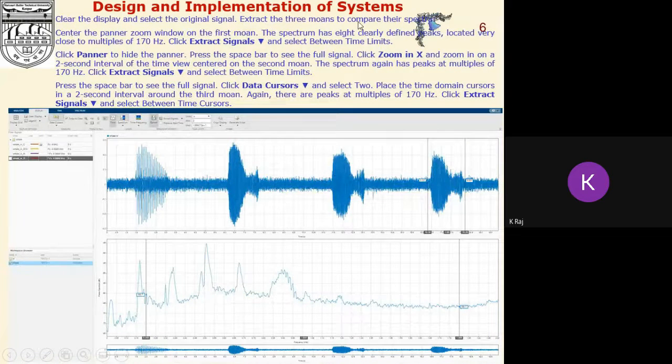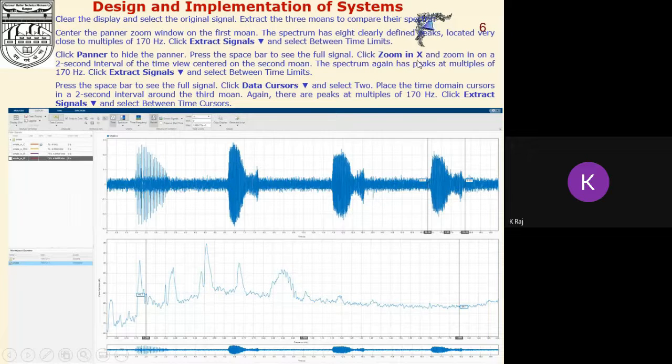Extract the three modes to compare the spectrum here. Now center the panner zoom window, and here we will select frequencies that are multiples of 170 Hz, and then click Extract Signal. Now click Panner to hide the panner, and press the space bar to see the full signal.